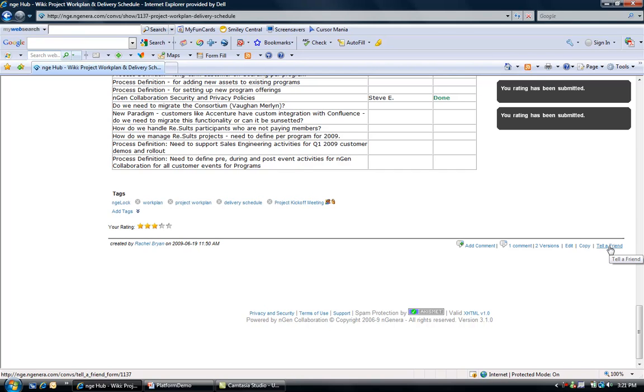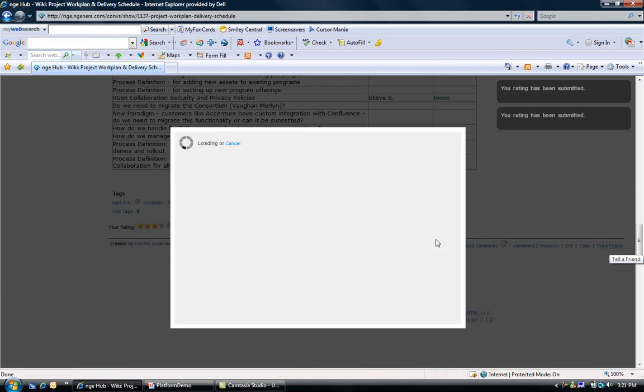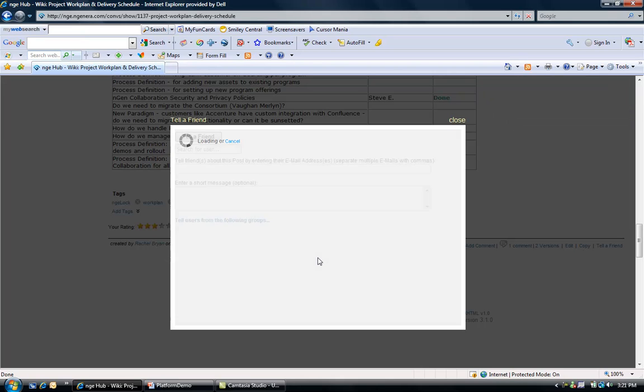Another feature that I have here is Tell a Friend. And Tell a Friend can be used on conversations, wikis, documents, and essentially what this does is very easily allows us to post something and then let people know that it's been posted. And this will actually send them an email.